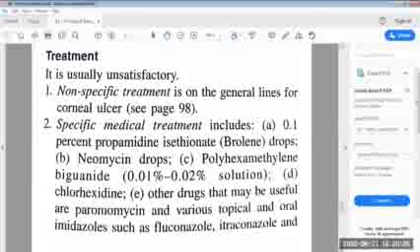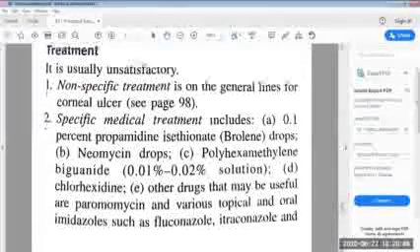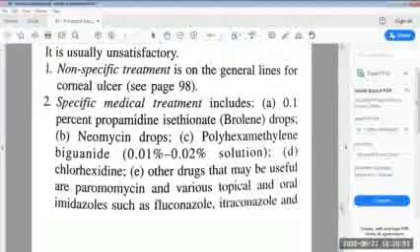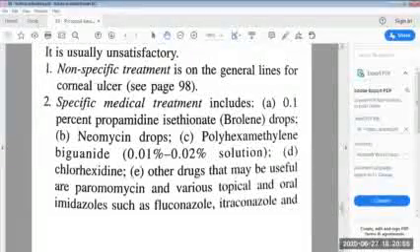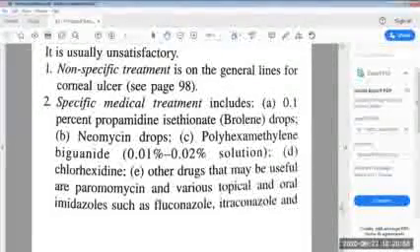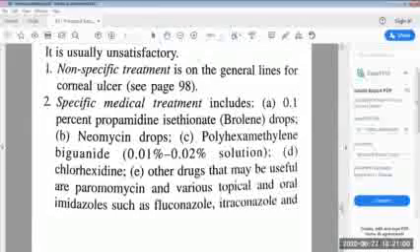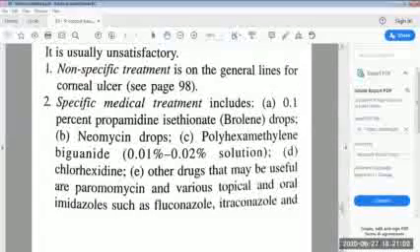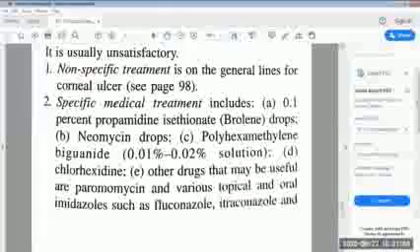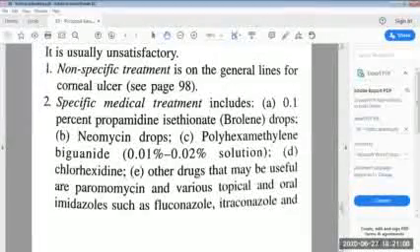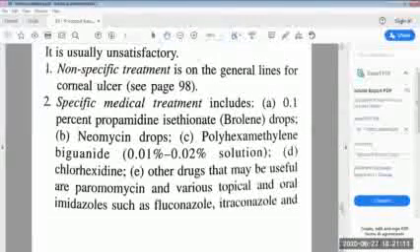Then we come to the specific medical treatment, which includes 0.1% propamidine isethionate (Brolene) drops, neomycin drops, polyhexamethylene biguanide 0.01% to 0.02% solution, then chlorhexidine.